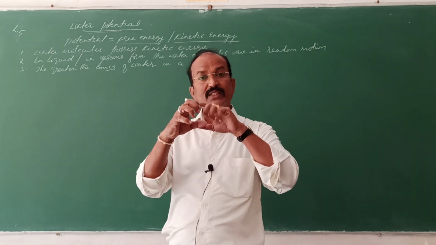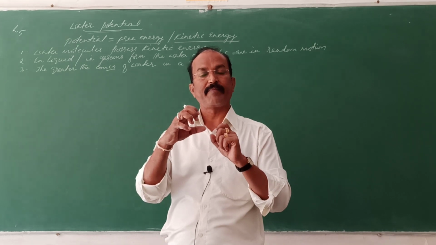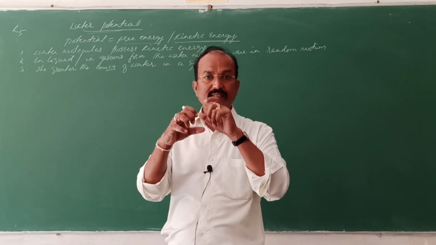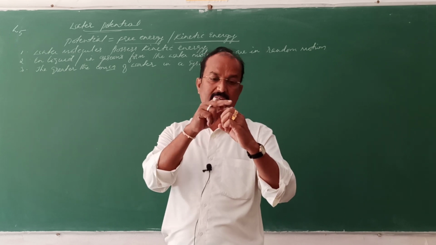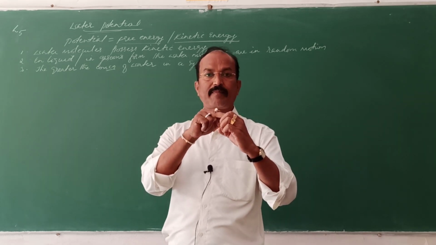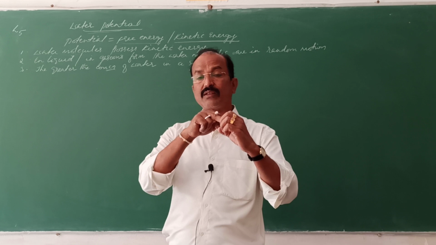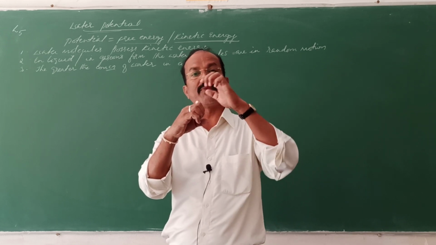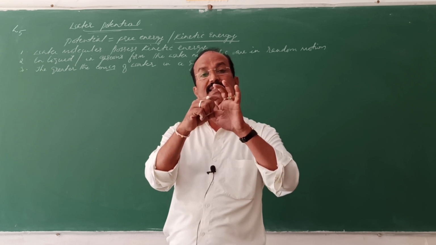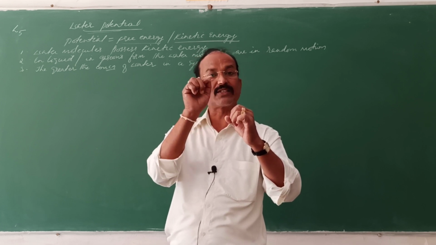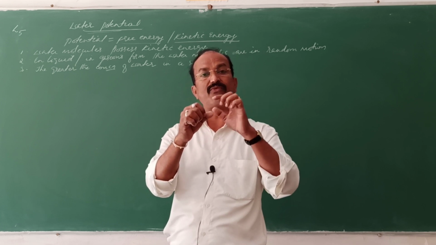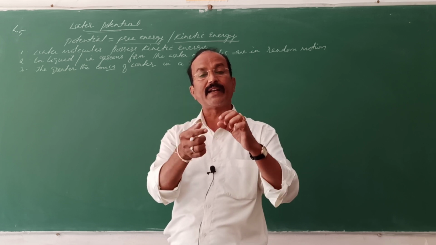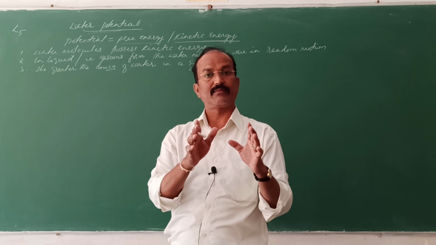So the water potential in this cell is high. That is, the kinetic energy of the water molecules present in that cell is high. Whereas this cell has low water, because the solutes are more in this cell. So the water will flow from this cell to this cell, because it has higher energy and this cell has lower energy. Water starts flowing from higher water potential to lower water potential, from higher kinetic energy to lower kinetic energy.